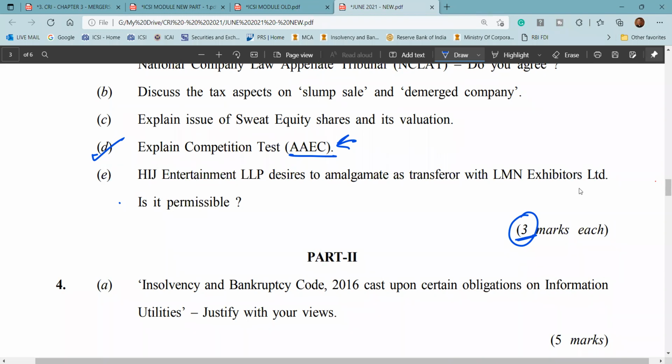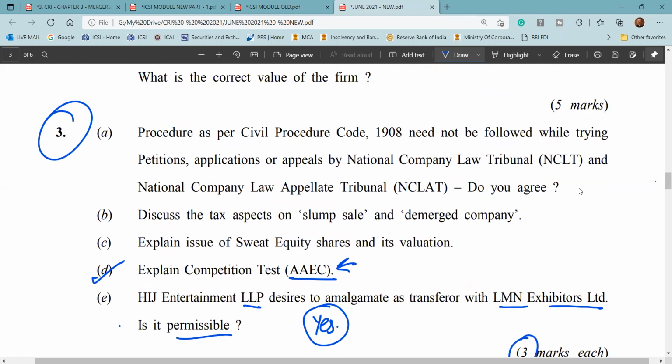Now see this question: HIJ Entertainment LLP desires to amalgamate and transfer with LMN Exhibitors Limited. So is it permissible? Here it is talking about the amalgamation of a limited liability partnership with a company. So the answer is yes, it can merge. And the same provisions of section 232 would be applicable there, right?